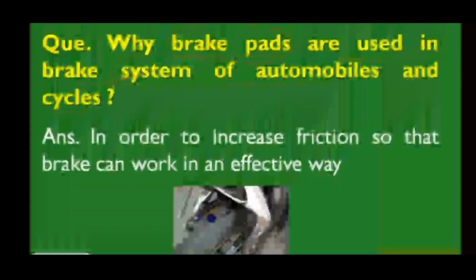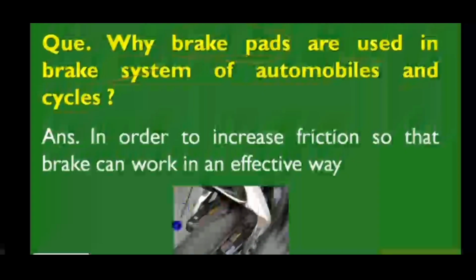Next question is, why are brake pads used in the brake system of automobiles and cycles? In order to increase friction so that the brake can work in an effective way. So when a vehicle is moving, the brake pads are used in the brake system of automobiles and cycles to increase the friction so that the brake can work effectively.